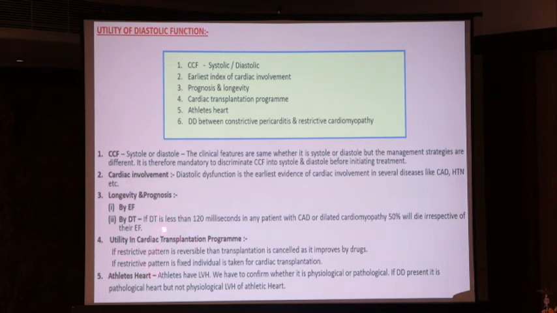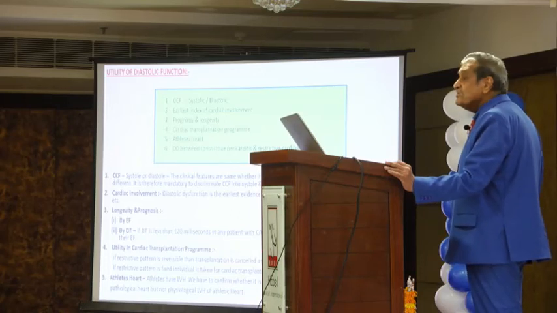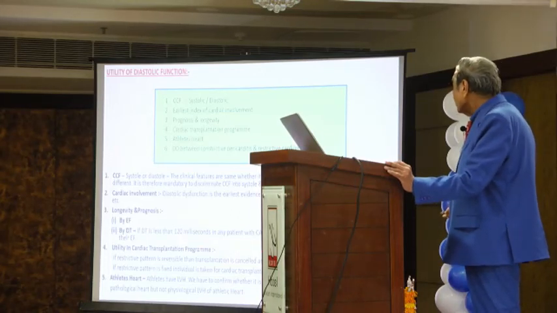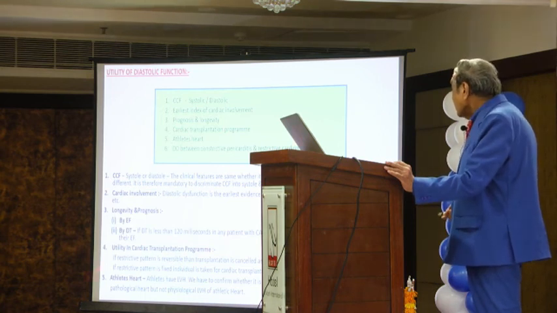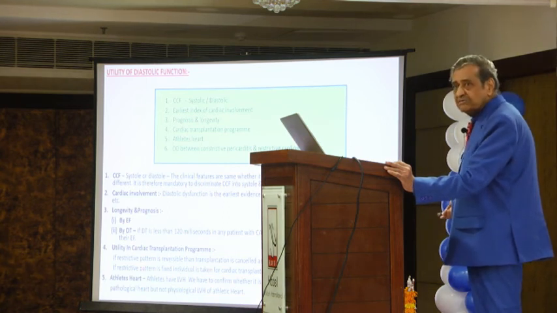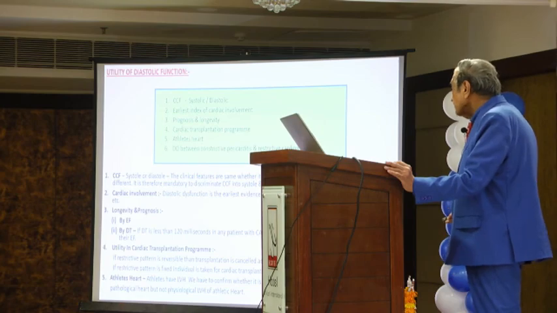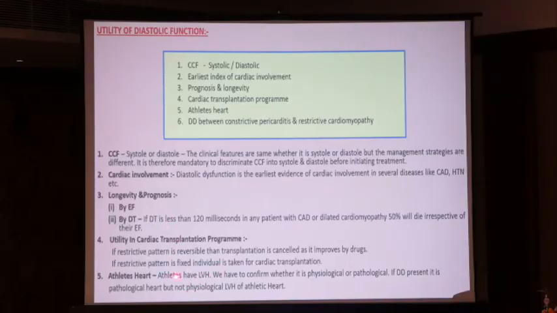The utility in cardiac transplantation program. If restrictive pattern is reversible, then transplantation is cancelled as it improves by drug. So no transplantation required. If restrictive pattern is fixed, individual is taken for cardiac transplantation. Now regarding athlete's heart. Athletes have left ventricular hypertrophy. We have to confirm whether it is physiological or pathological. If diastolic dysfunction present, it is pathological heart. But if not present, it is physiological left ventricular hypertrophy of athlete.